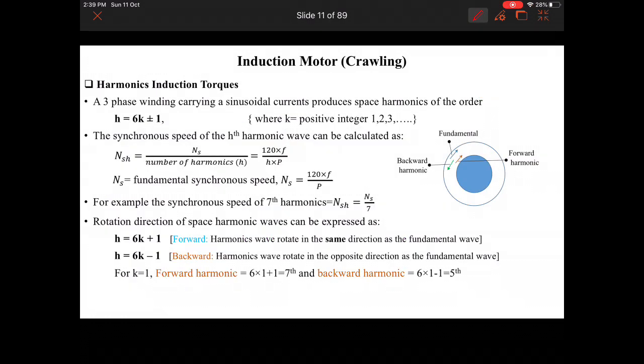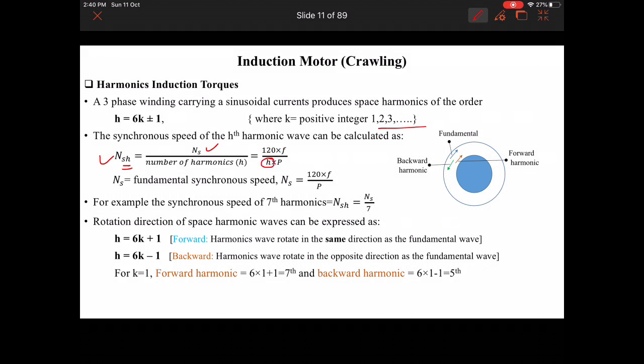Harmonic induction torques. A three-phase winding carrying a sinusoidal current produces space harmonics of the order h equal to 6k plus or minus 1, where k is a positive integer, could be 1, 2, 3 and so on. The synchronous speed of the hth harmonic wave can be calculated as Ns/h. Here Ns represents the synchronous speed and Ns/h is the synchronous speed of the hth harmonic. As we know, Ns is equal to 120f/P.